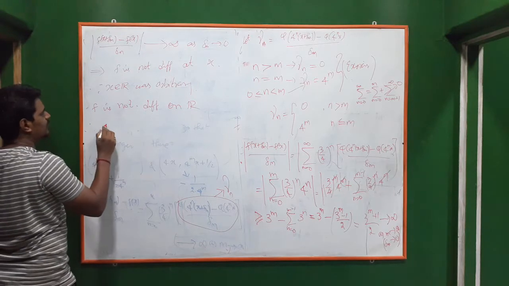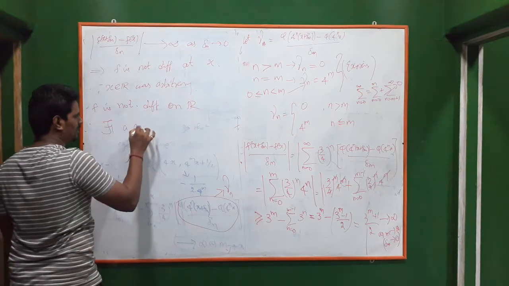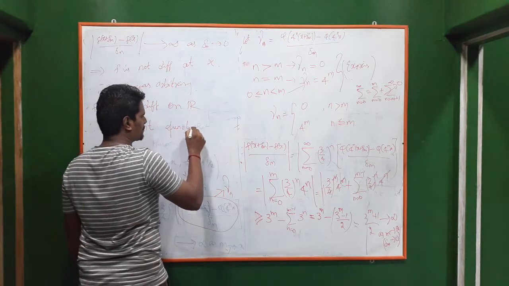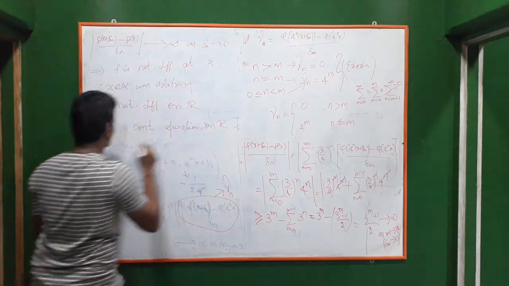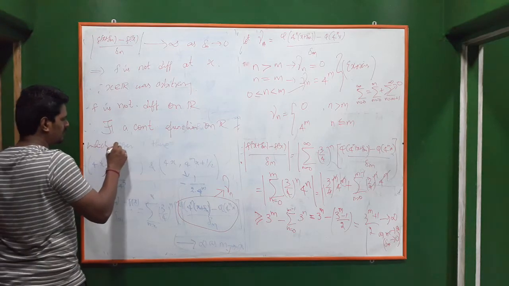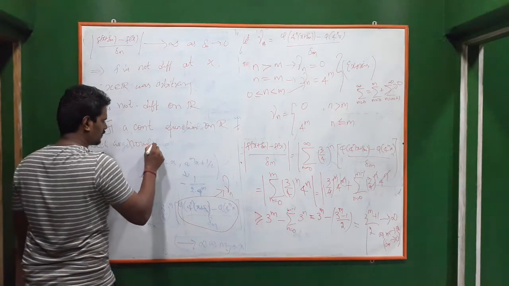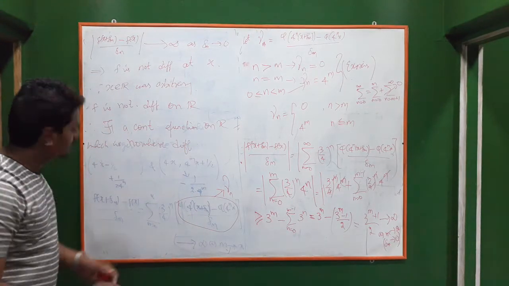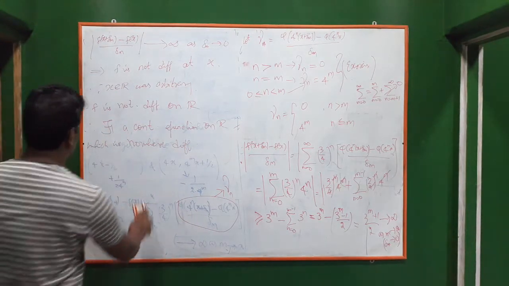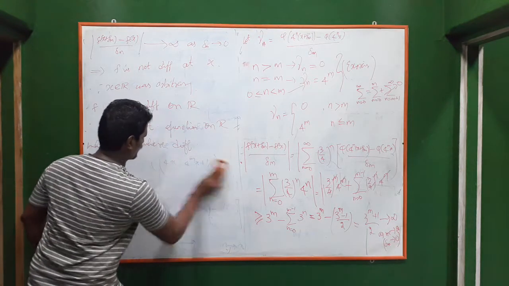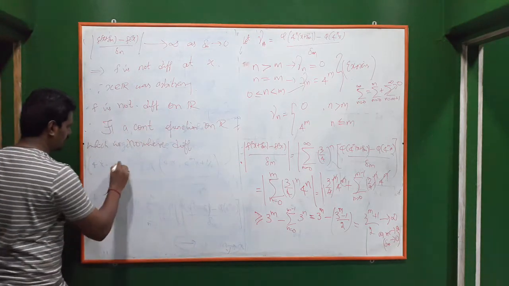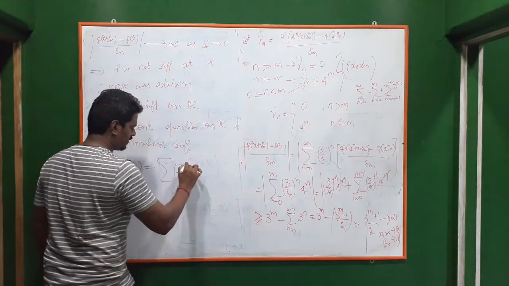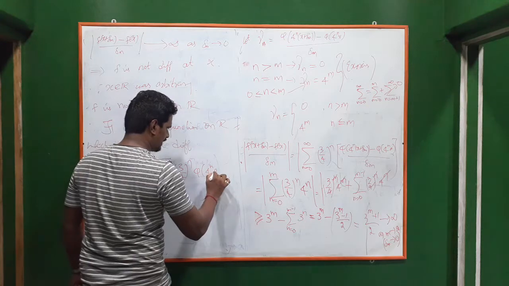So therefore there exists a continuous function on R which is nowhere differentiable. That function is the function which we wrote. f of x is summation 3 by 4 to the power n phi of 4 power n x.